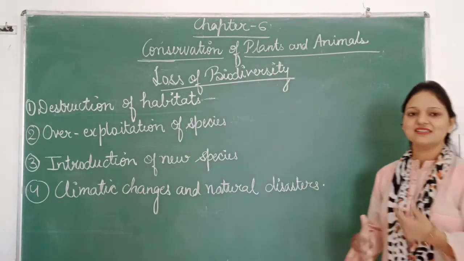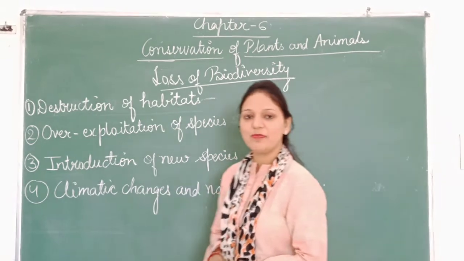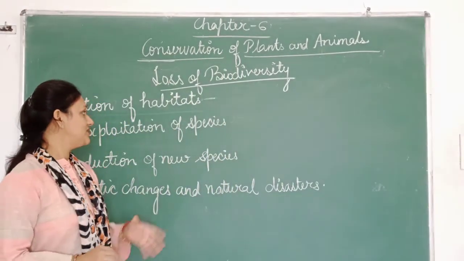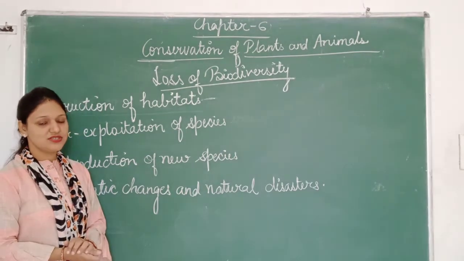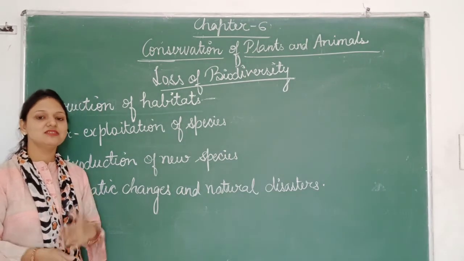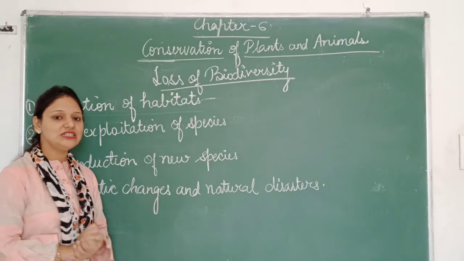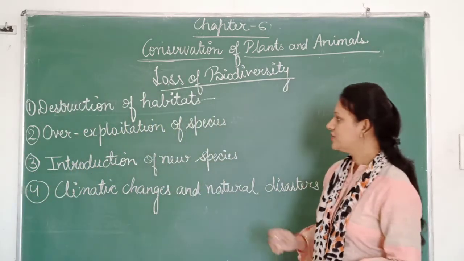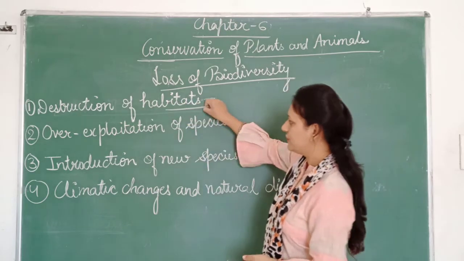Students, as time is passing, our biodiversity is also disappearing. Let us discuss the various reasons why this biodiversity is disappearing day by day. What are the reasons that this biodiversity is getting finished? So the first reason is destruction of habitats.